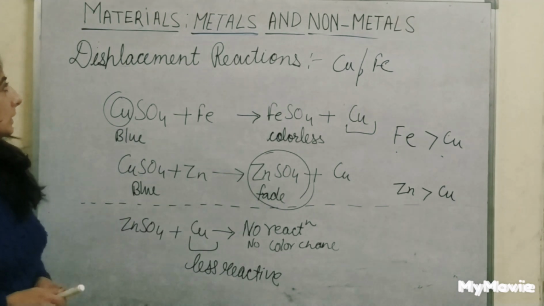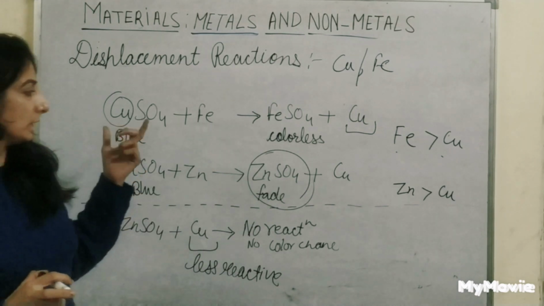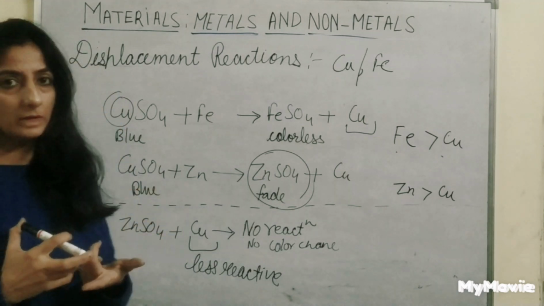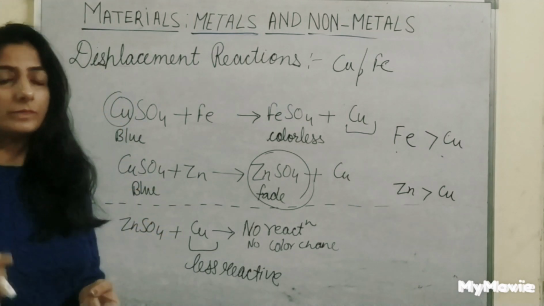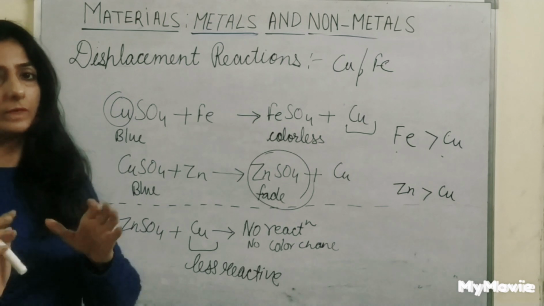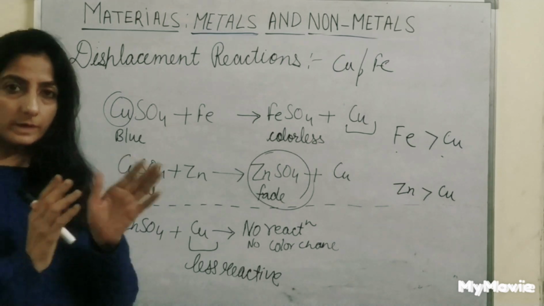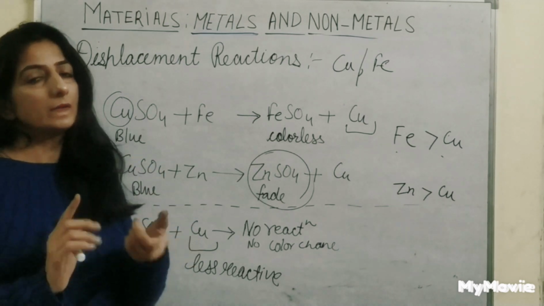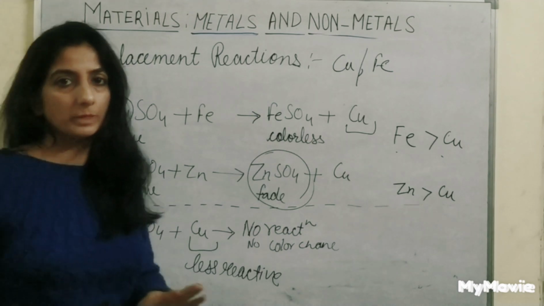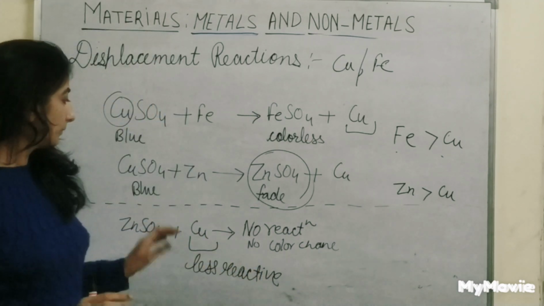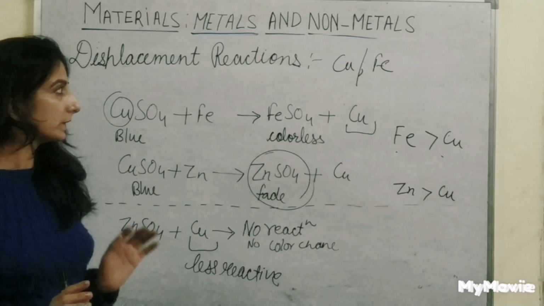Clear? So what do displacement reactions show? First, we get to know which metal is more reactive. A more reactive metal is able to displace a less reactive metal, and a less reactive metal is not able to displace the more reactive metal. Is it clear?